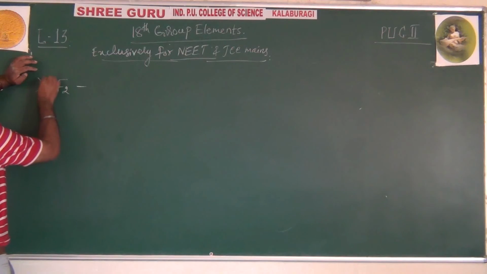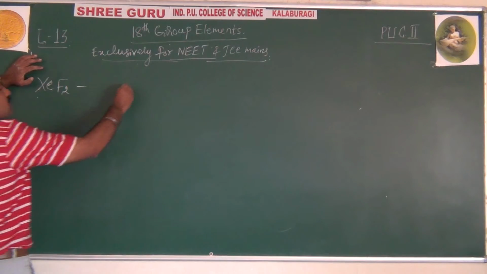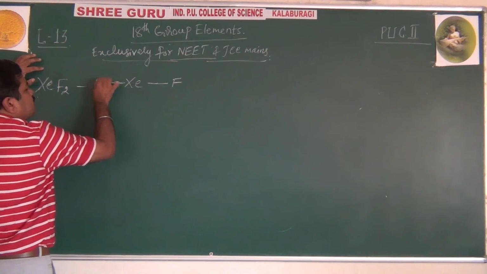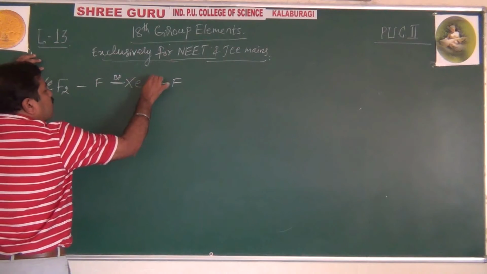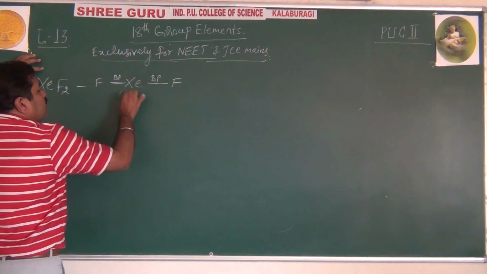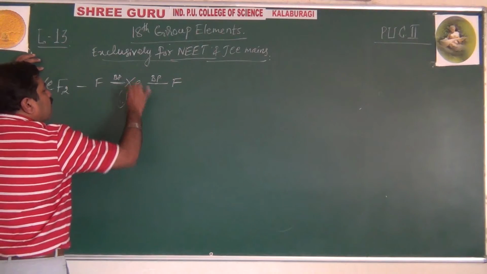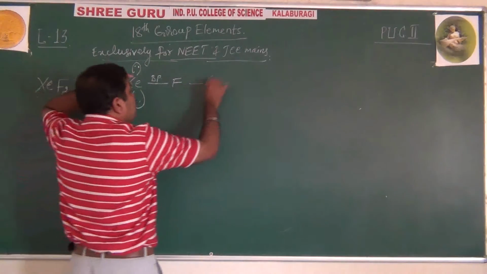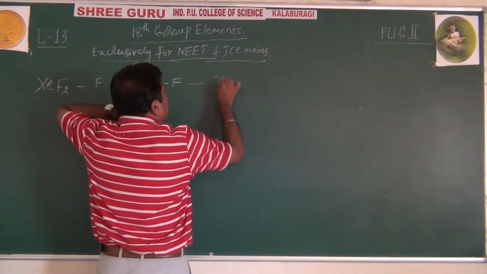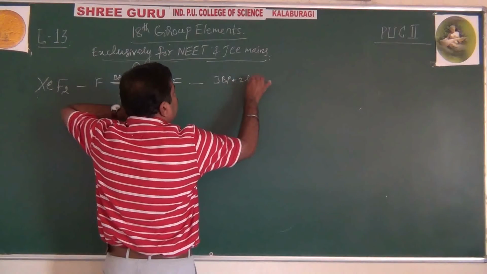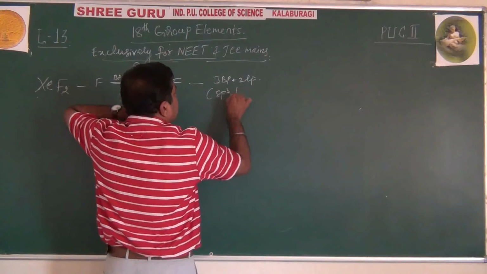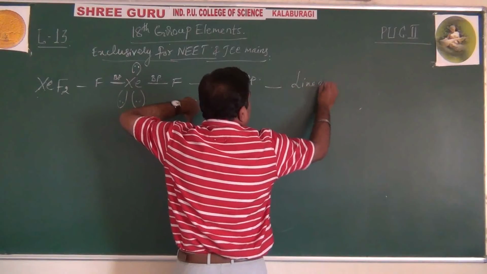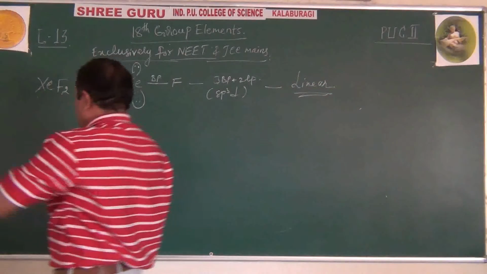See, in xenon there are 8 electrons. Out of 8 electrons, xenon shares 2 electrons with the 2 fluorine atoms. These are called BP, bonding pairs, and the remaining 6 as lone pairs. This is called linear shape. 2 bond pairs, 3 lone pairs. Actually sp3d hybridization, shape should be trigonal bipyramidal, but it is distorted. It is linear shape.